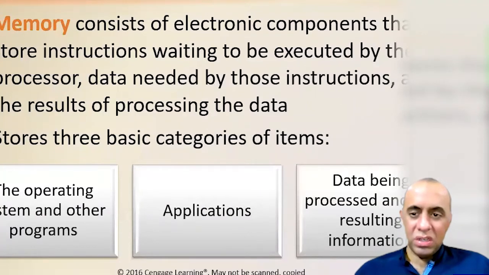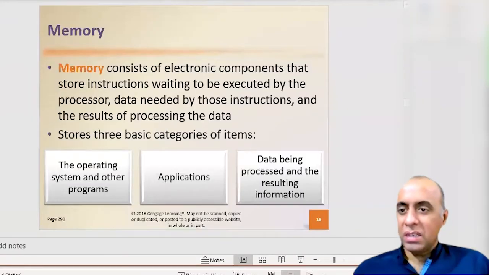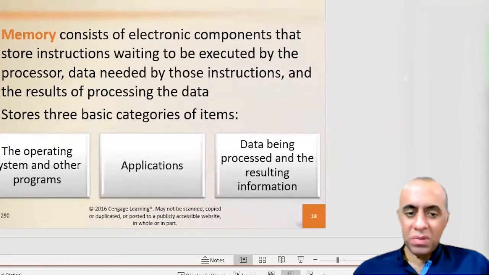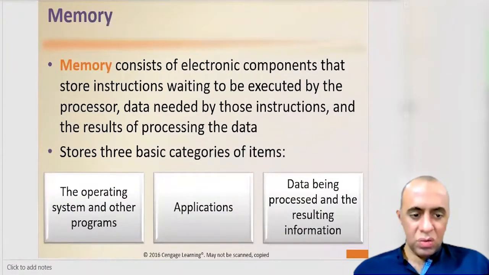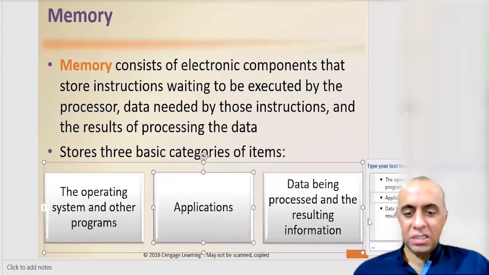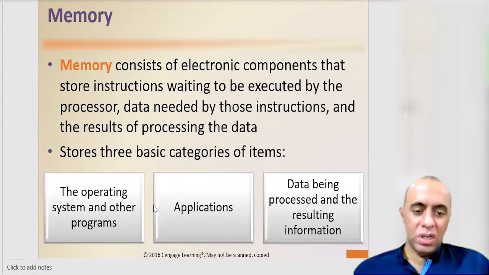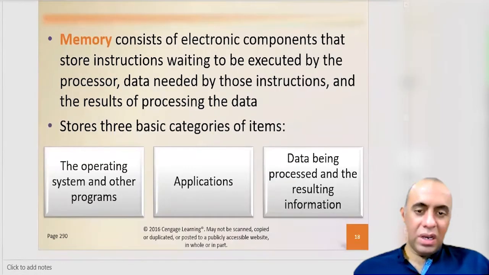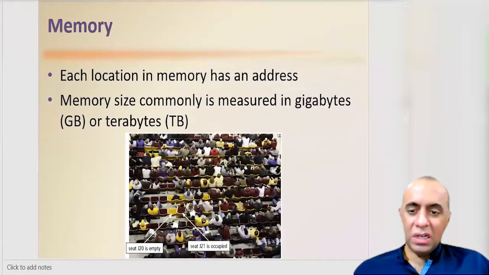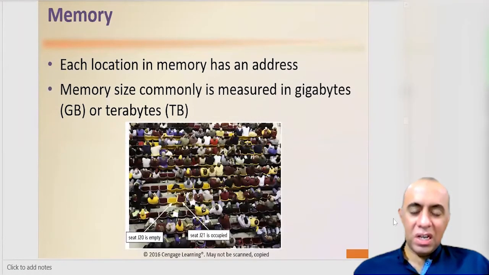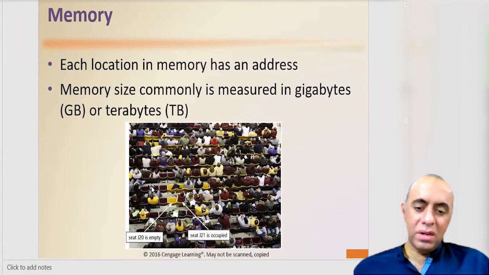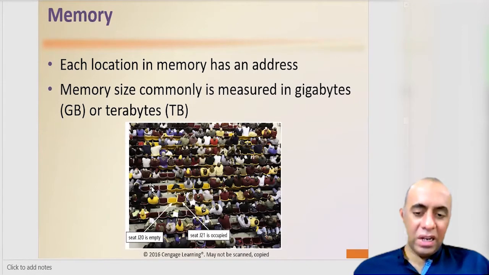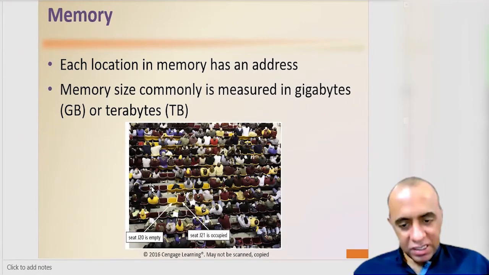Other things you need to know about the hardware side, which we need to finish today, is that the memory consists of electronic components that store instructions and data both at the same time. And the applications are the things which allow us to convert data into information and give it back to the person. If you want to visualize it, memory can be visualized as a two-dimensional array or two-dimensional list of spaces.